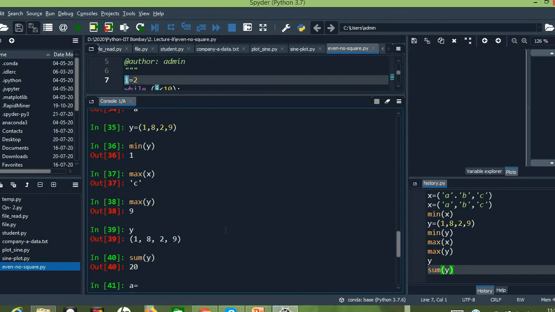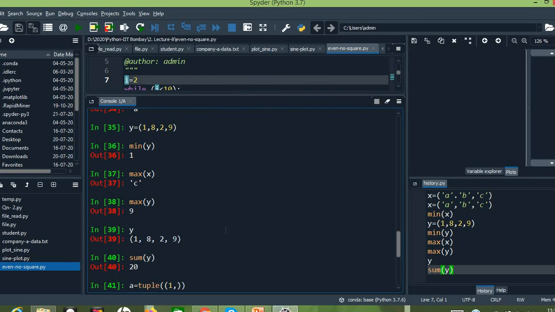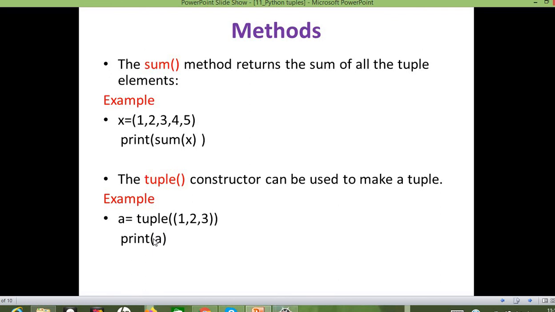Let us give a equals tuple of 1, 2, 3. So a is nothing but the tuple. We can use the tuple method to specify that this particular variable is a tuple variable. So these are the methods in tuple.